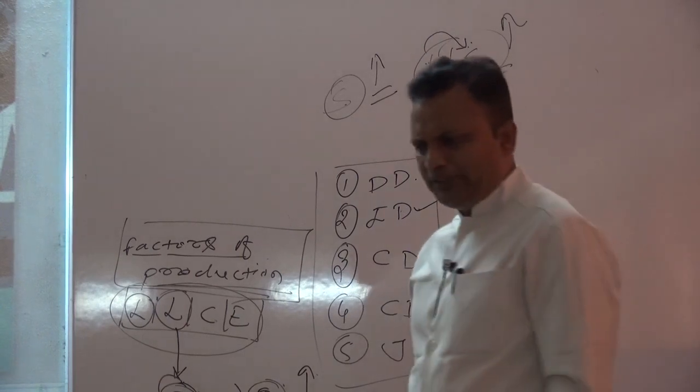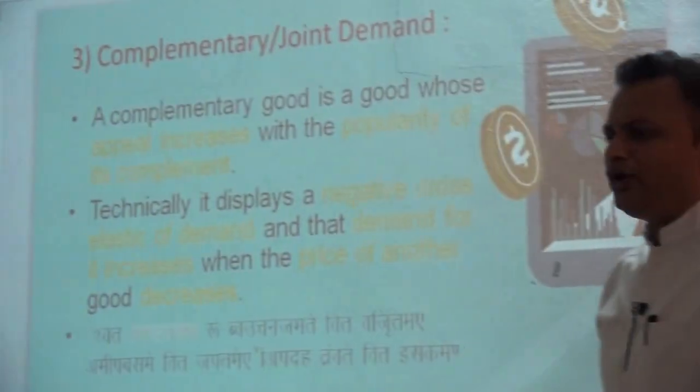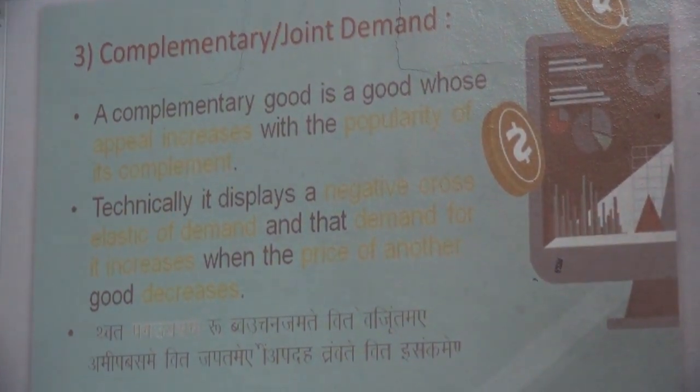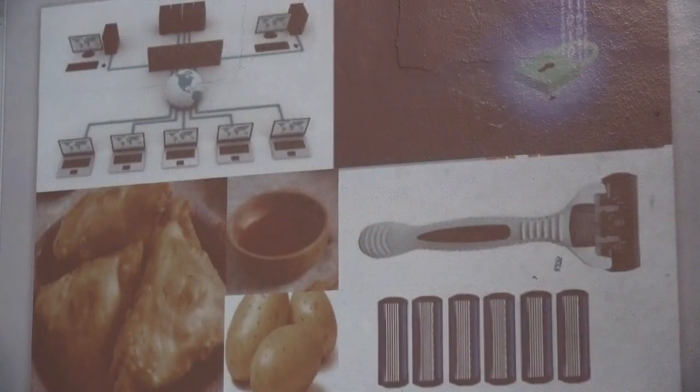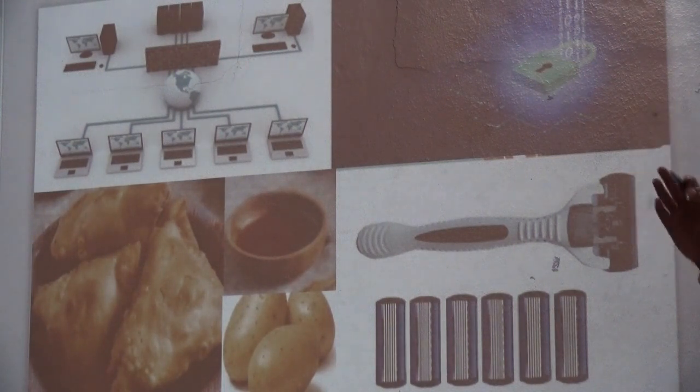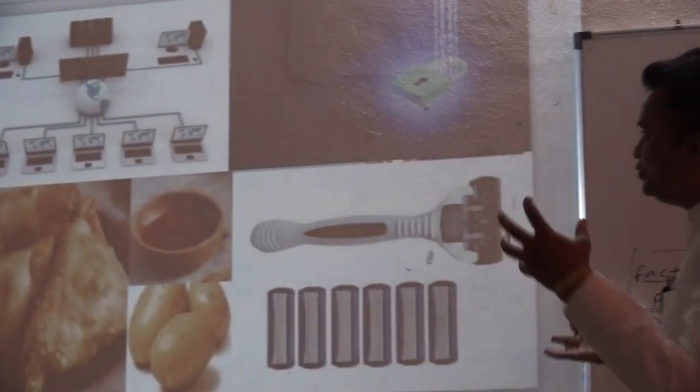Complementary or joint demand means when two or more commodities are demanded to satisfy a single want, that demand is considered as a joint demand. For example, in this slide we have one better example, computer. To run the computer we should have a monitor, keyboard, CPU. All these products are considered as jointly demanded.